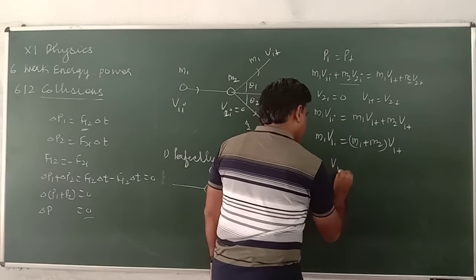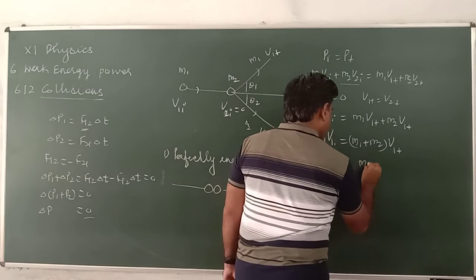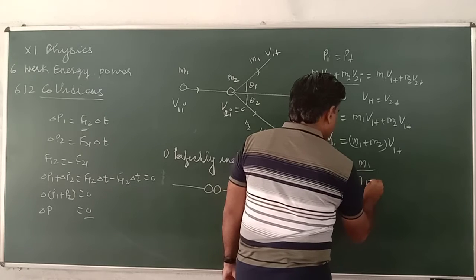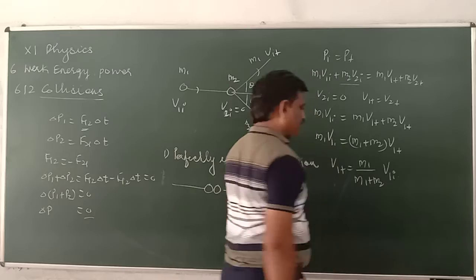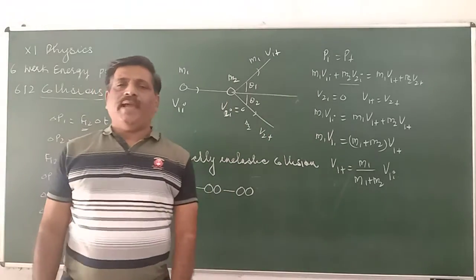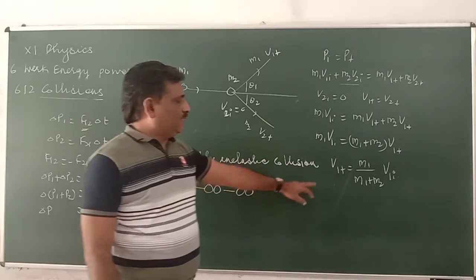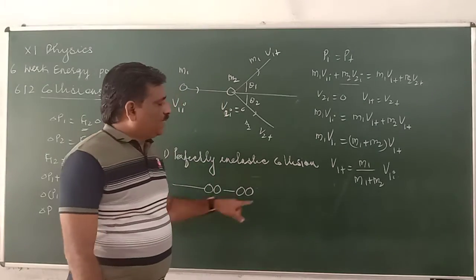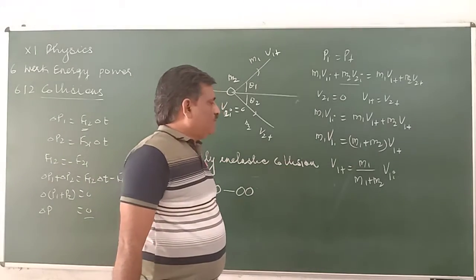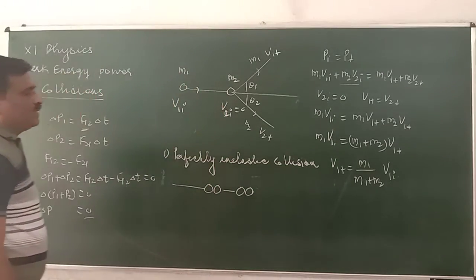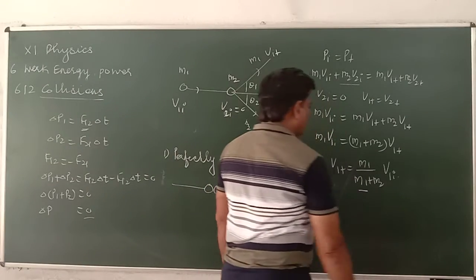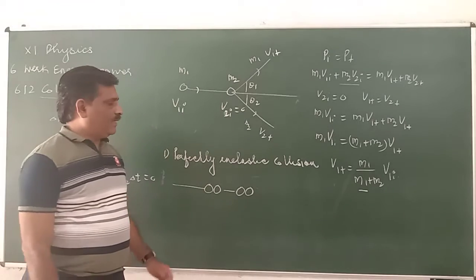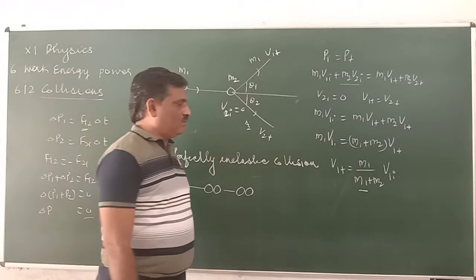We take v1f is equal to M1 over (M1 plus M2) times v1i. Vf, or the final velocity of both, is equal to M1 over (M1 plus M2) times v1i. Now this is the final velocity in case of inelastic collision.